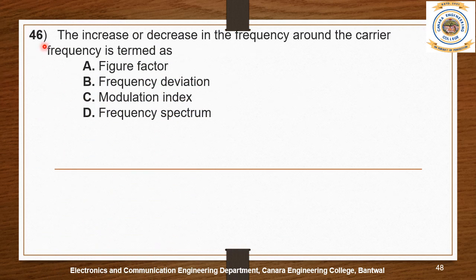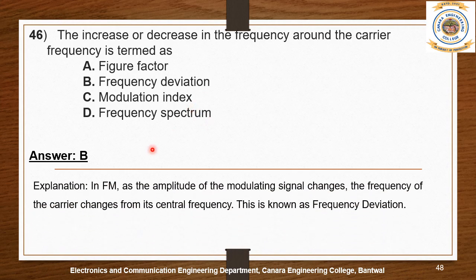Question number 46. The increase or decrease in the frequency around the carrier frequency is termed as. The options are A. Figure factor, B. Frequency deviation, C. Modulation index, and D. Frequency spectrum. The answer is B. Frequency deviation. In FM, as the amplitude of the modulating signal changes, the frequency of the carrier changes from the central frequency. This is known as frequency deviation. So the answer is B. Frequency deviation.